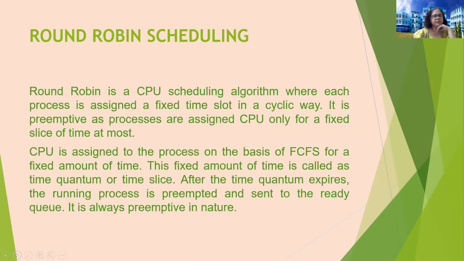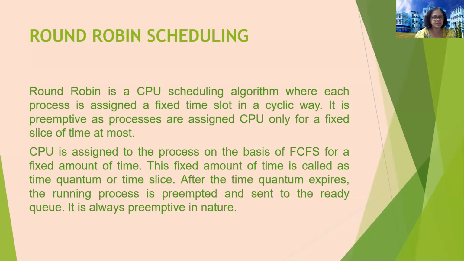Round robin scheduling. What is round robin scheduling? First, let me explain, and then we will start the numerical problem. Round robin is a CPU scheduling algorithm where each process is assigned a fixed time slot in a cyclic manner. It is preemptive as processes are assigned CPU only for a fixed slice of time at most.